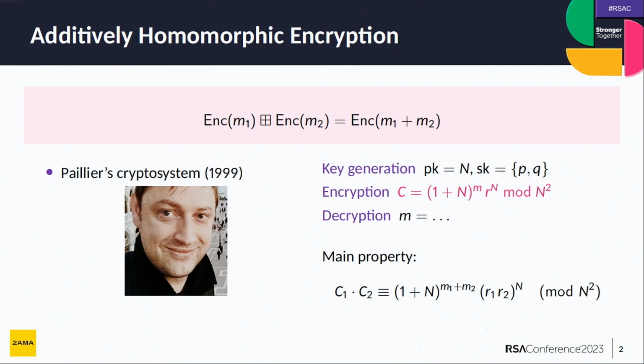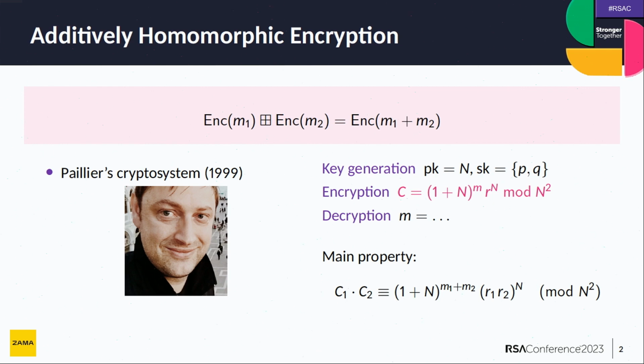And there is quite a famous system due to Pascal Paillier back in 1999 that allows you to do just that. It's a public key encryption scheme. The public key is N, an RSA modulus, which is the product of two large primes, P and Q. And those primes are secret. If you want to encrypt the message M, you just have to compute (1 plus N) to the M times some random R to the N mod N square. That gives you the ciphertext. I won't detail the decryption, but again, that's quite easy to do.